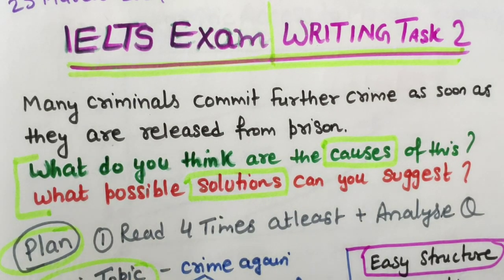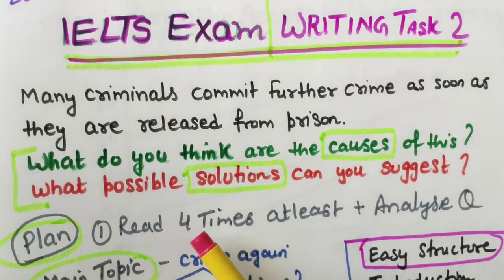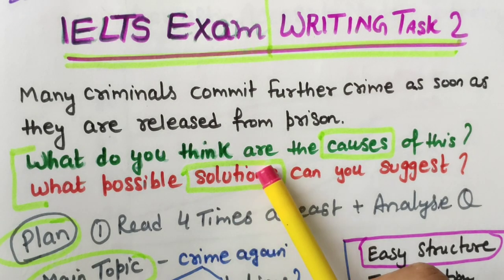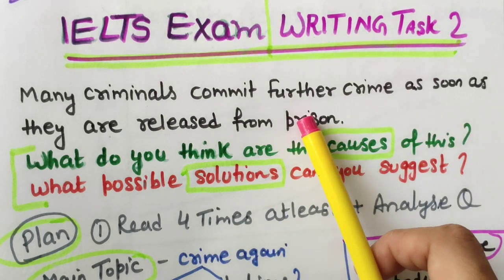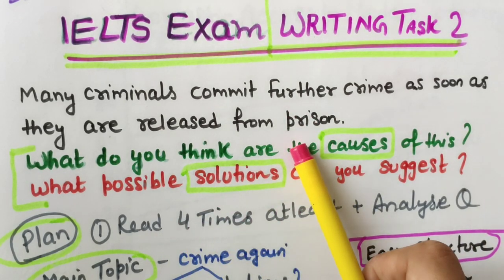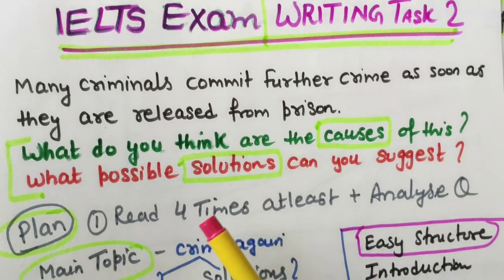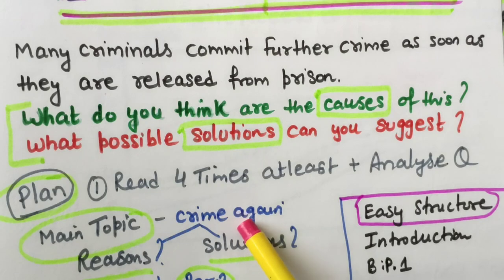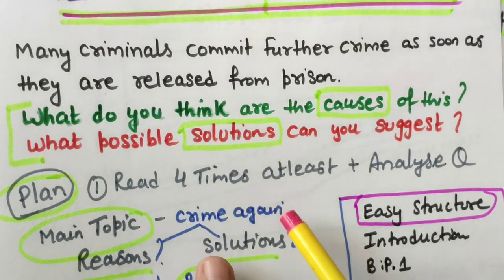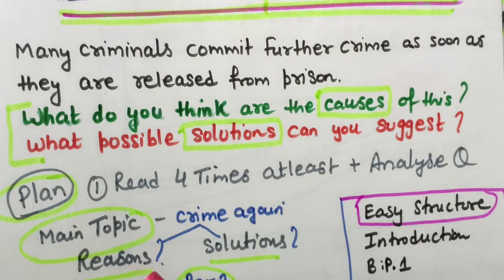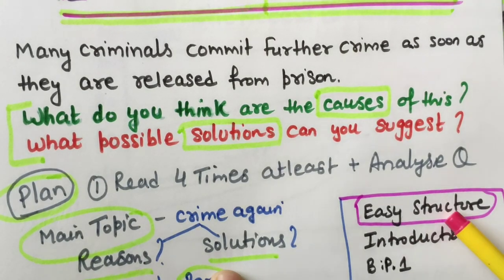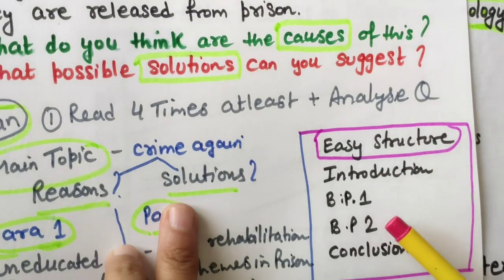In planning, definitely spend the first 5 minutes for planning your essay: reading, analyzing the question statement, deciding the format or essay structure you are going to write, and brainstorming points. Now we have come to know the main topic is crime again by criminals, and we have to discuss reasons and solutions. And what is the essay structure? You can see this essay structure.